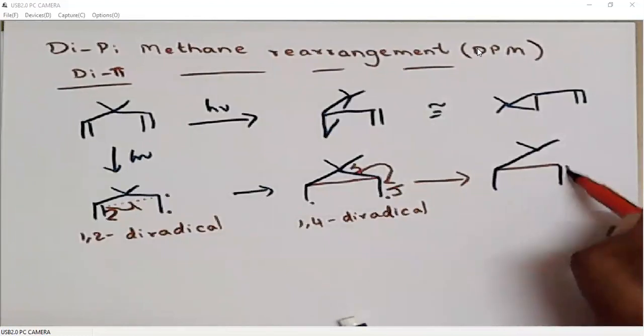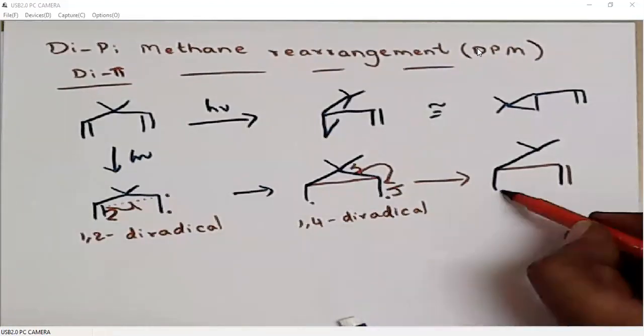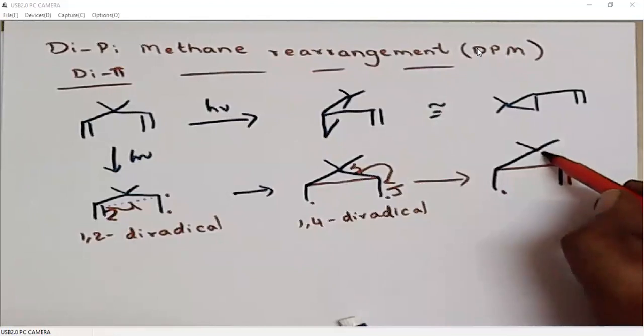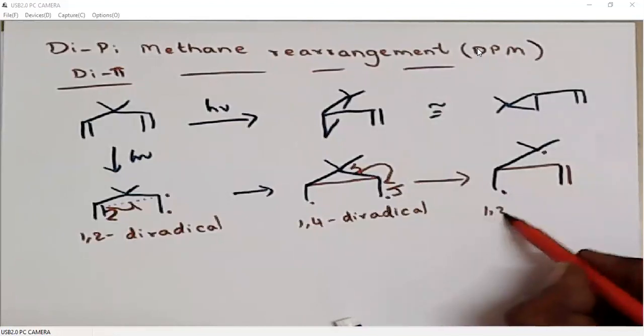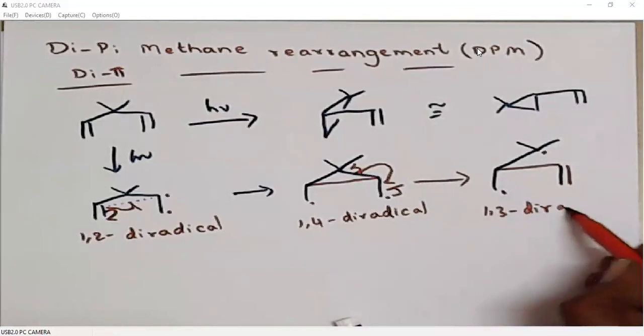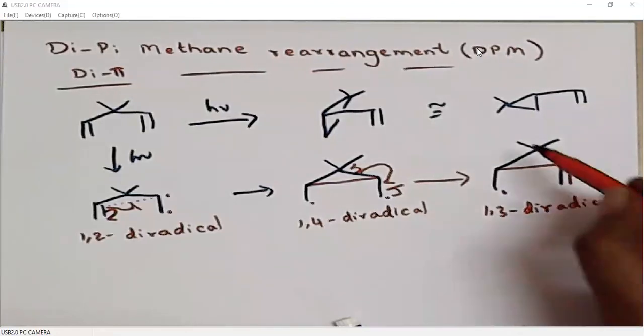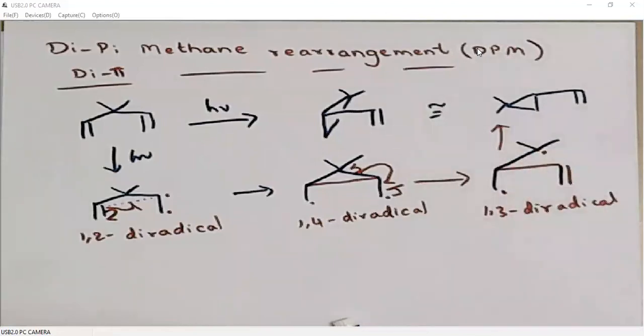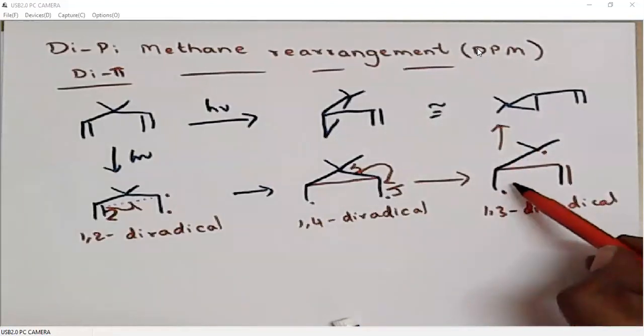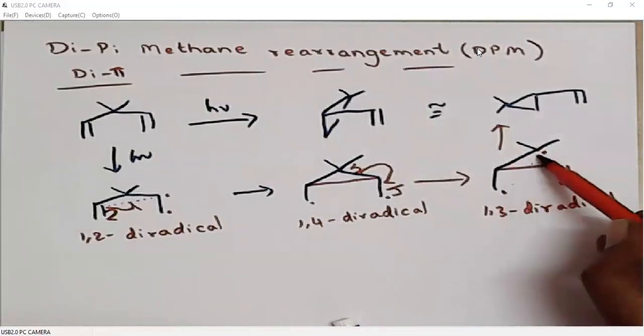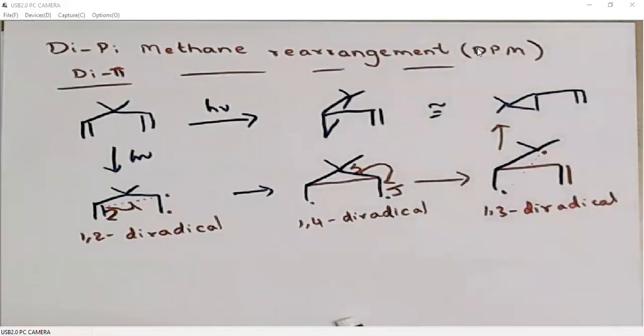Now we are generating this double bond and we have a new radical here. This is a 1,3-diradical. Now this 1,3-diradical will be involved in bond formation between these two carbons. So it generates this three-membered ring.